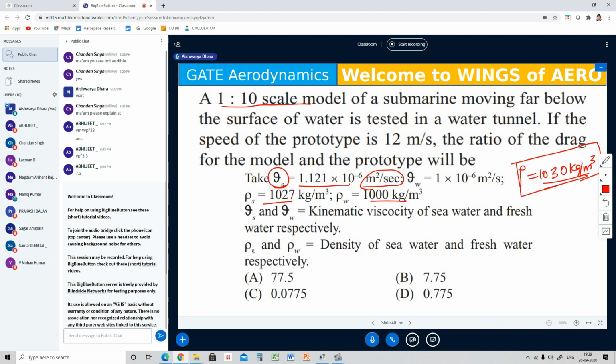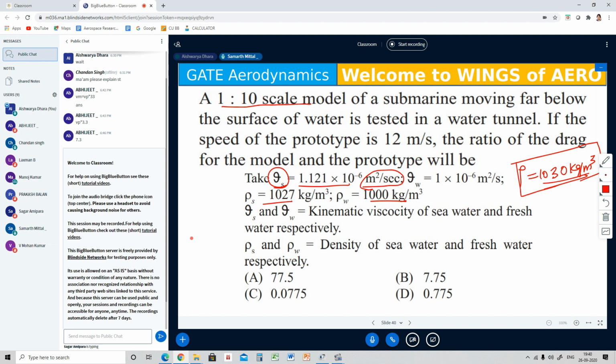Let me know which one you consider as a model and which one you consider as a prototype. Understanding is a very important thing. Ma'am, water tunnel is model and the real sea water is the prototype.